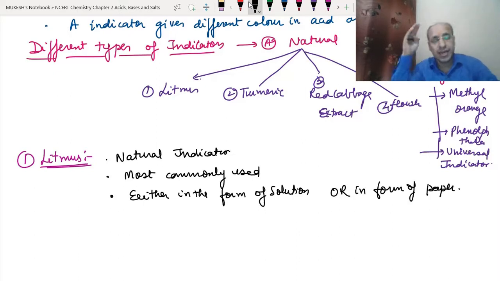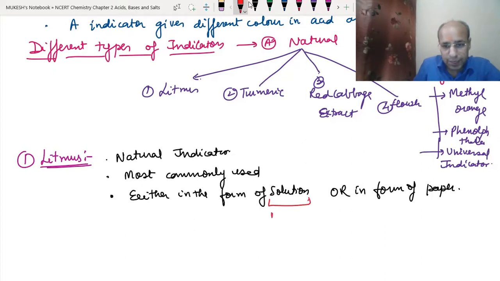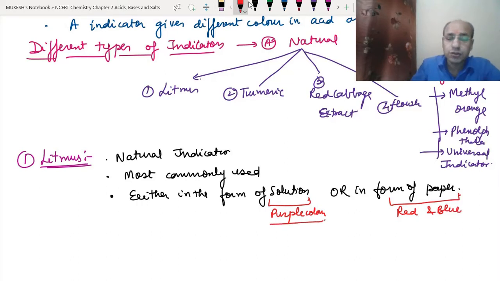We can use it either in the form of solution or in the form of paper. If it is in the form of solution, it has a purple color. If it is in the form of paper, it has red litmus paper and blue litmus paper.